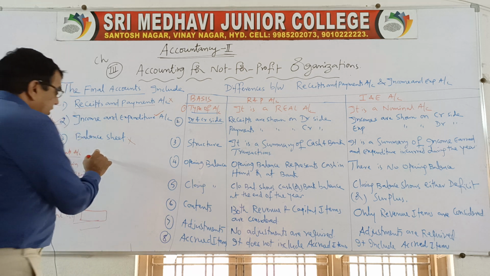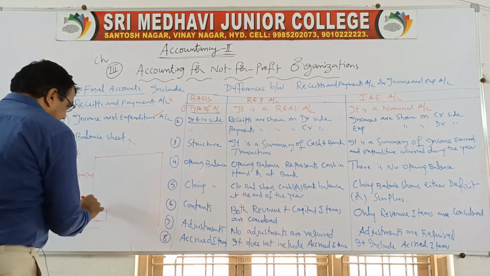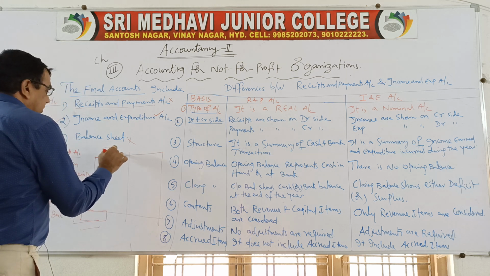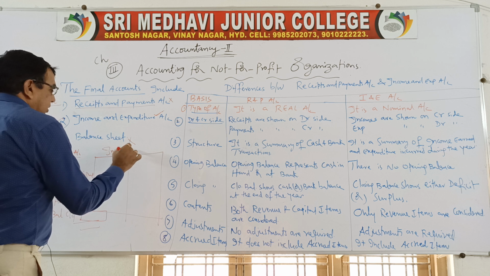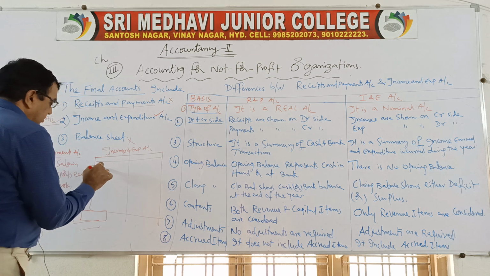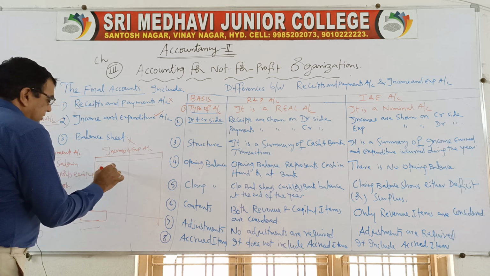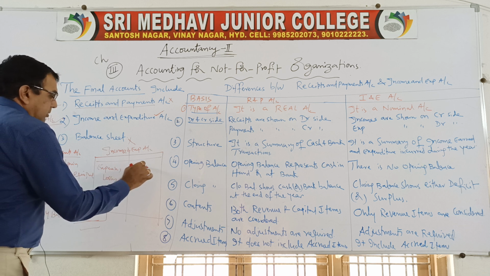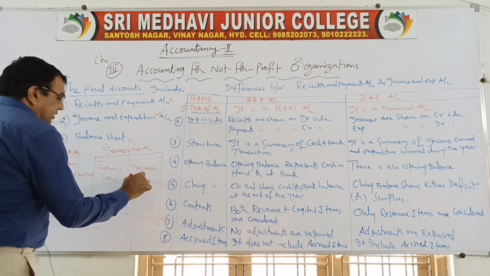So that is the reason when you prepare income and expenditure account, we write expenses and losses on the debit side, incomes and gains on the credit side.